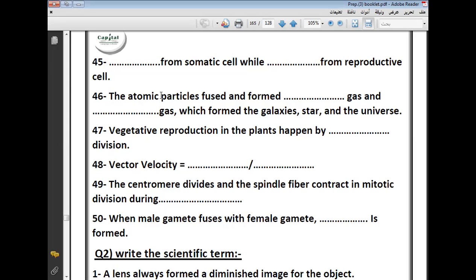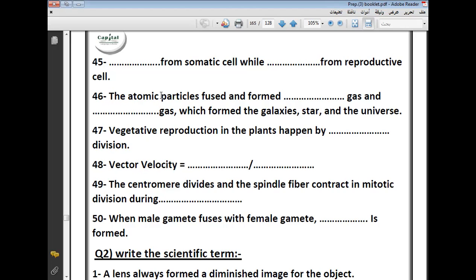Reproductive cell will be starfish. Starfish reproductive cell. Muhammad, pay attention. I have two types of cells. Ovary, and yeah, ovary or testes.